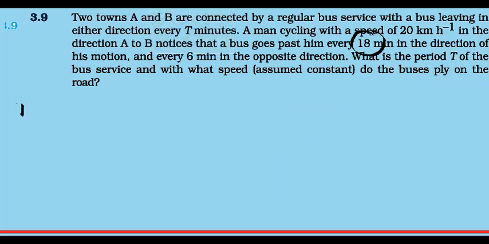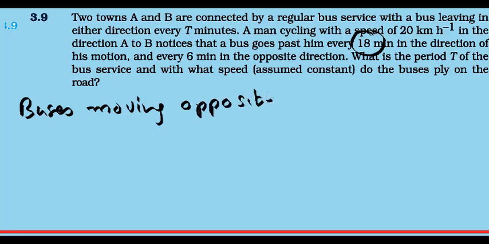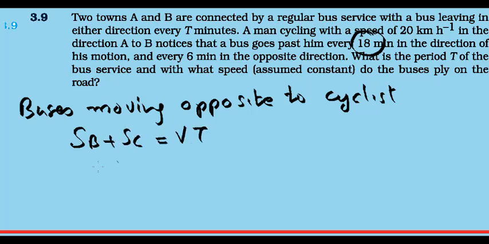Next one is for buses moving opposite to the cyclist. When buses are moving opposite to the cyclist, the equation we got was SB plus SC equal to V into T, and SB is the distance travelled by the bus, and the time now is 6 minutes.